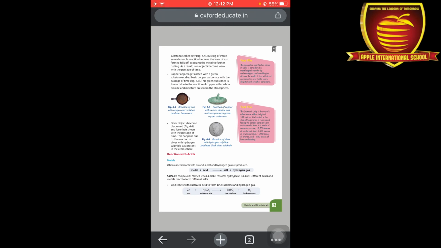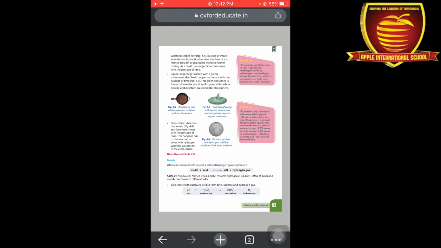The next property is reaction with acids. When metals react with acid, they form a salt plus hydrogen gas. Here we can take the example of zinc. When zinc reacts with sulfuric acid, it forms zinc sulfate and produces hydrogen gas.